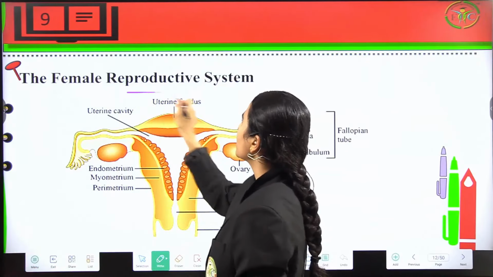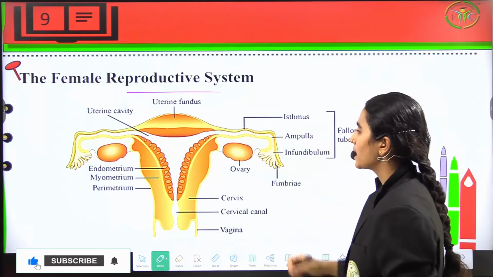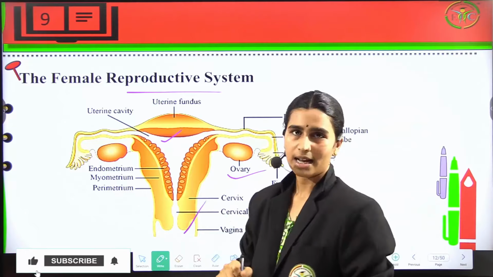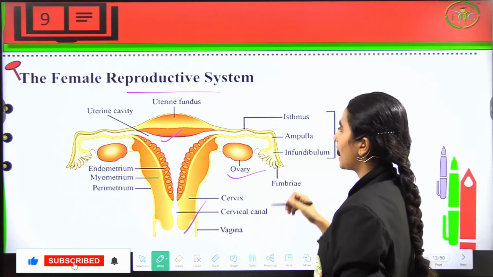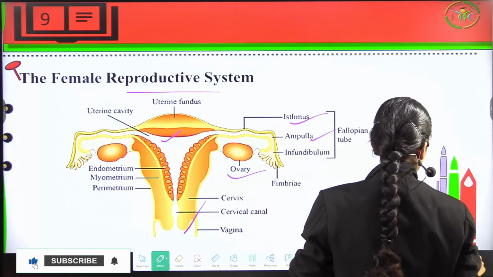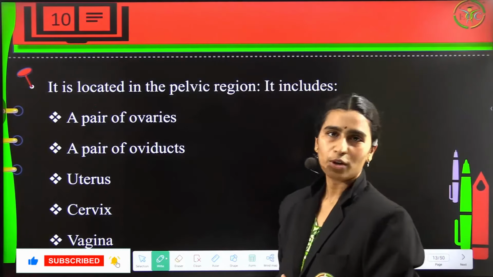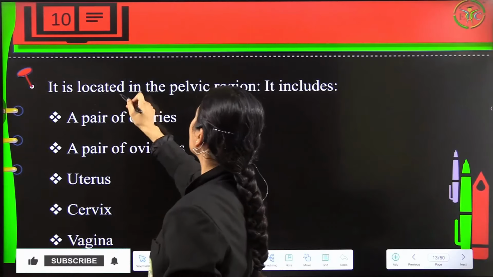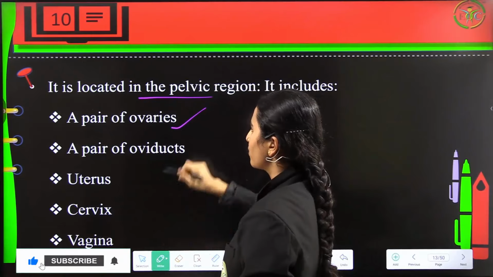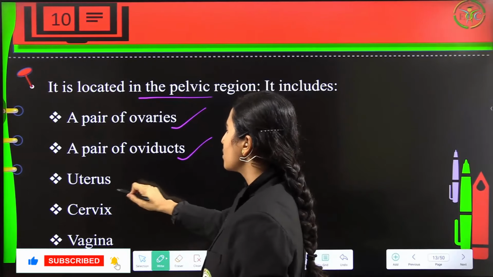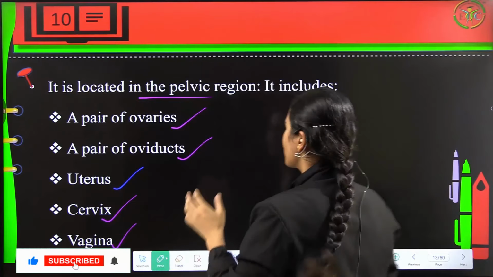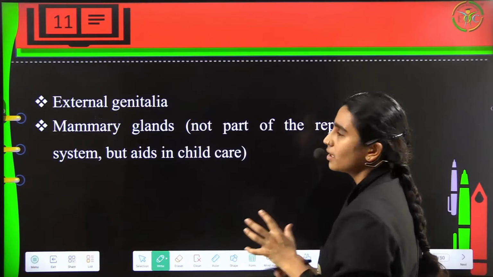Now coming to the female reproductive system, it mainly involves ovaries, vagina, the urinary bladder, and the uterine cavity, and the uterine fundus, isthmus, ampulla, infundibulum, and finally the fallopian tube. So now these organs are located in the pelvic region, which will also include the pair of ovaries and oviducts, uterus, and cervix, and at last the vagina. So these are the 5 important organs of the female